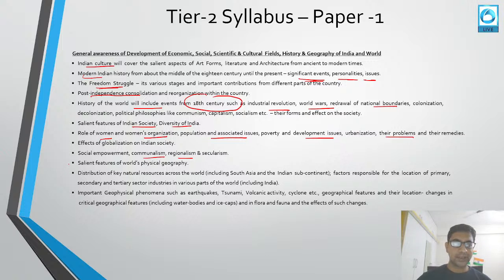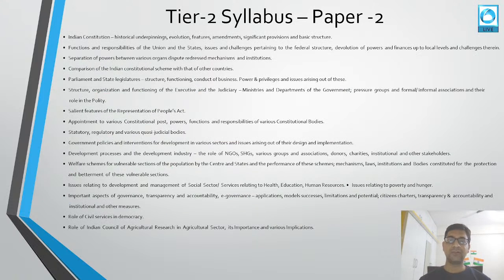Then after that, this also includes the geography part. In geography, salient features of world and physical geography, distribution of key natural resources including in South Asia and the Indian subcontinent, and the factors responsible for the primary, secondary, and tertiary types of industries in India. Then they can ask about various geophysical phenomena like earthquakes, tsunamis, volcanic activities, cyclones, geographical features and their locations. This is tier 2, paper 1. Then we have the tier 2 paper 2 syllabus, which is all related to your Constitution.